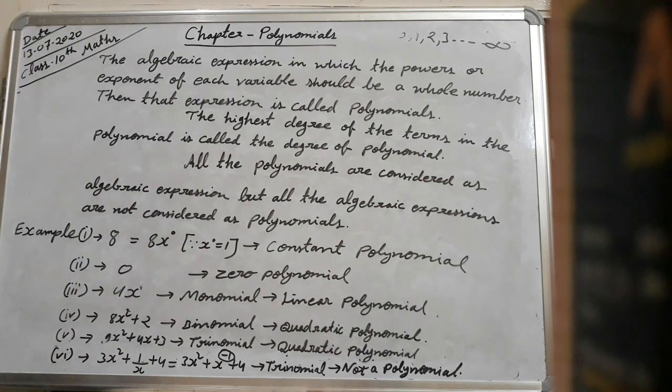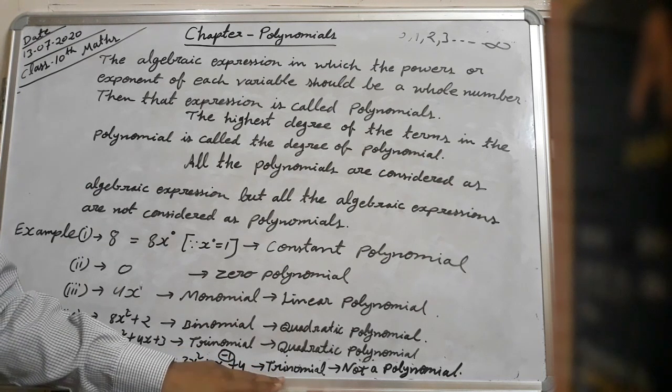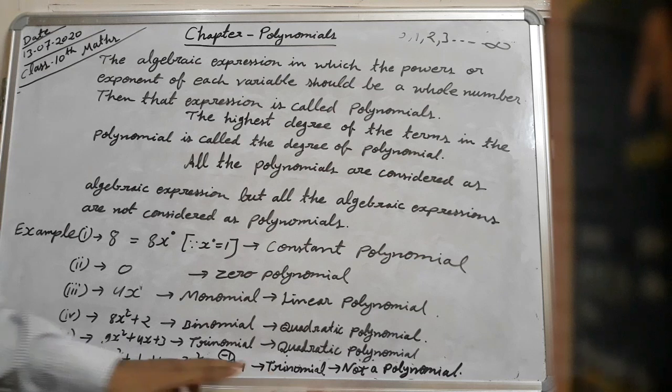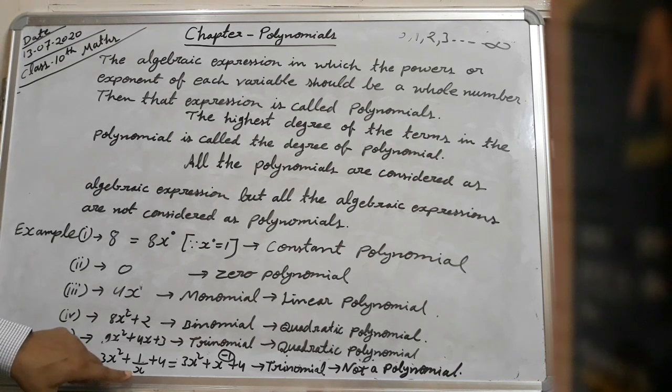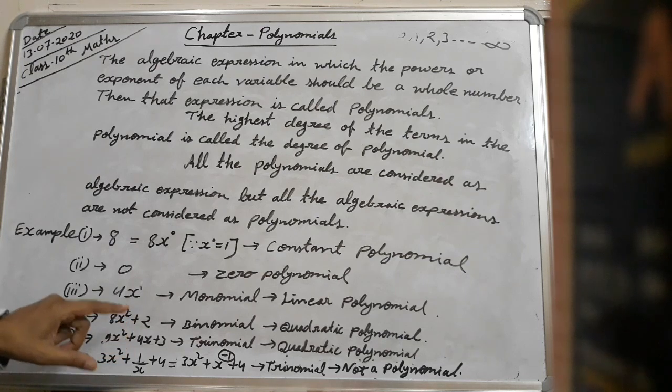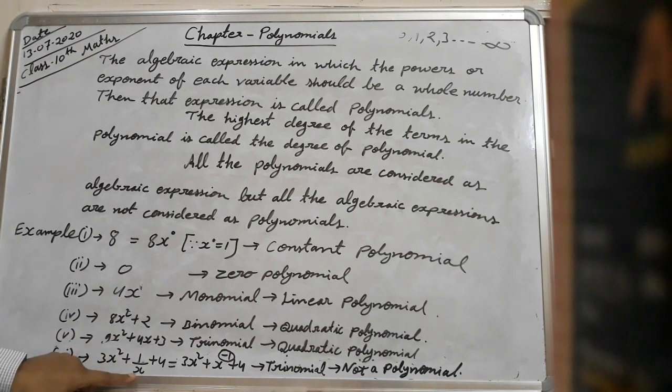Let's see the sixth example, 3x square plus 1 by x plus 4. This expression also has 3 terms. Therefore, it is called a trinomial. But is it a polynomial or not? For that, we have to solve it. 3x square plus, the denominator will go to the numerator, and the sign of the power of the variable will change.